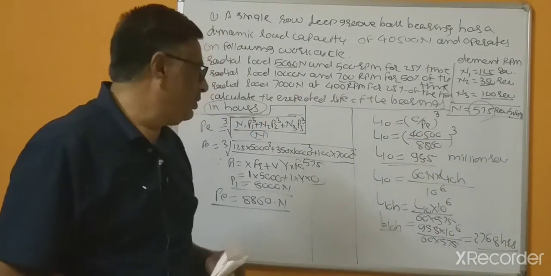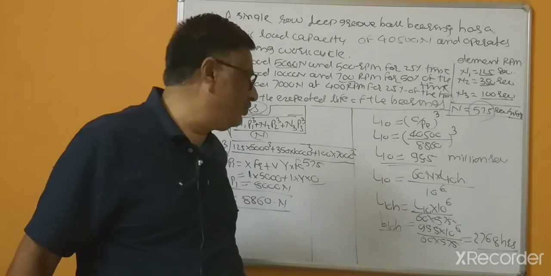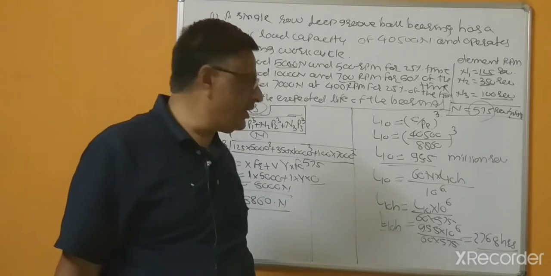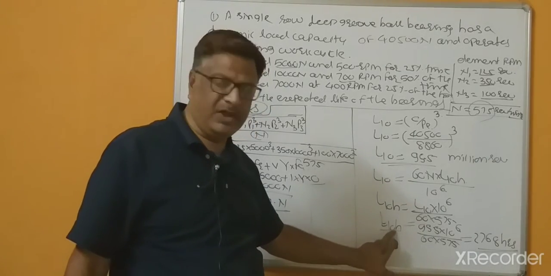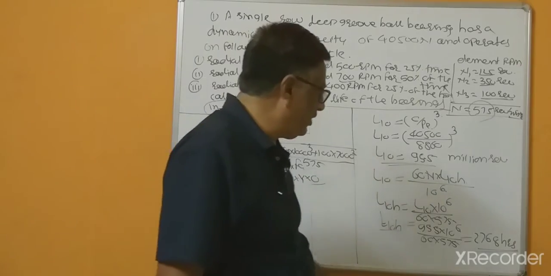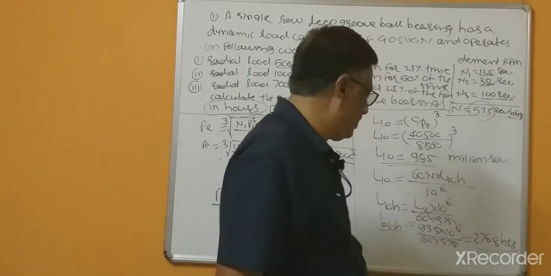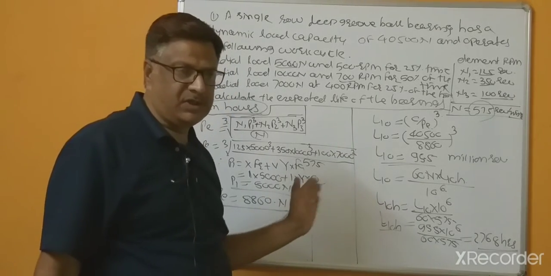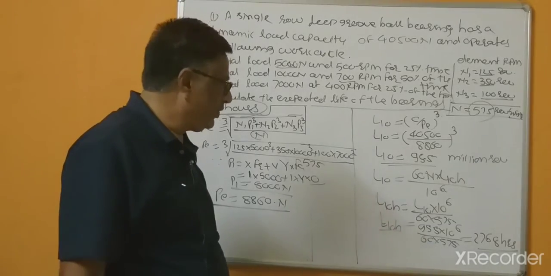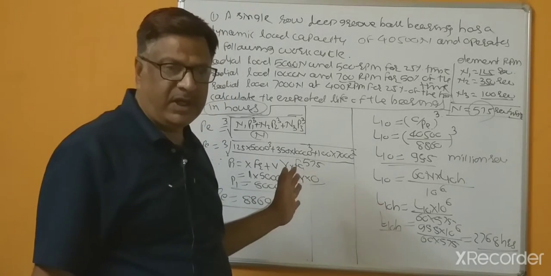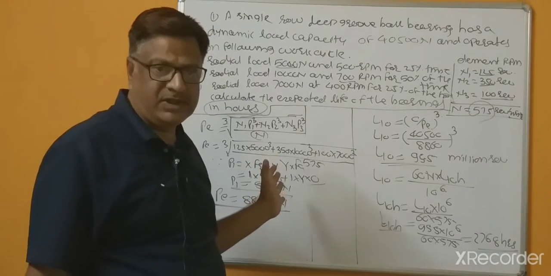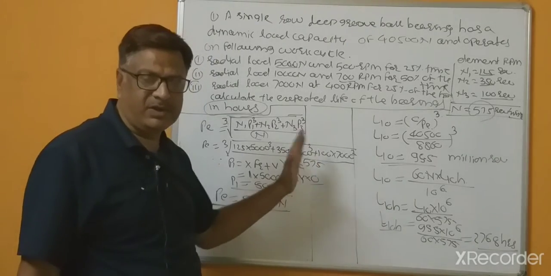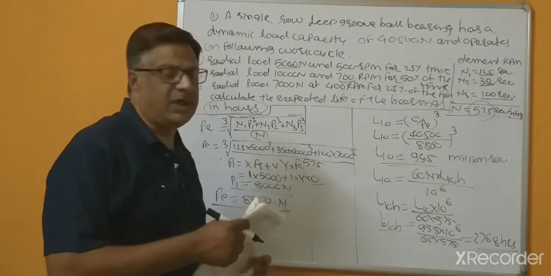So this is the minimum life of the bearings that you found, 2768. So this much is the minimum life that the bearings can complete, because this is L10H, meaning 90% of the bearings can complete this, 2768 hours. So try to understand, L10 means 90% of the bearings, L50 means 50% of the bearings, because the life of the bearings is given in the manufacturing catalogs. So by considering L10, minimum 90% of the bearings complete that much life.